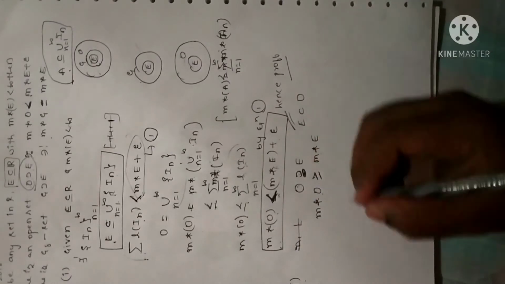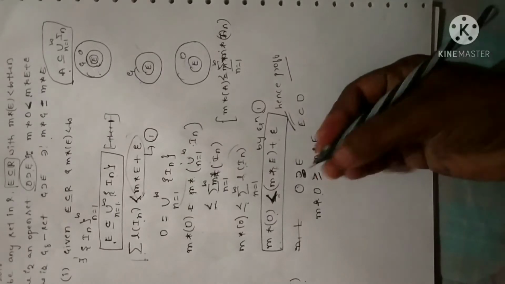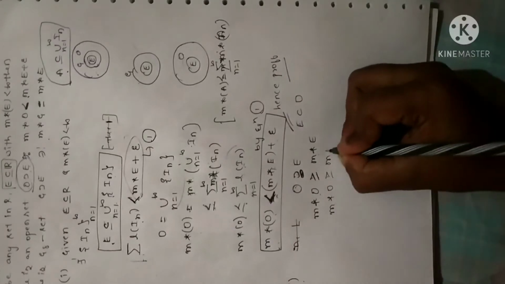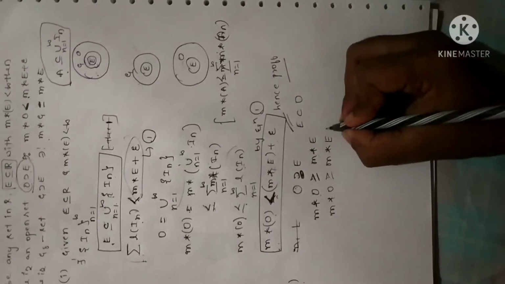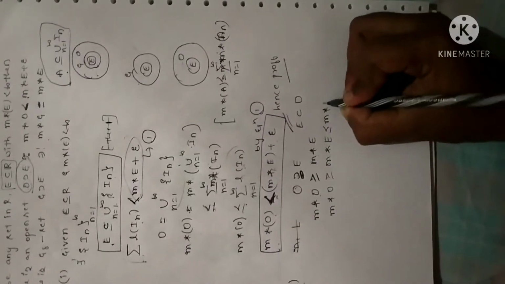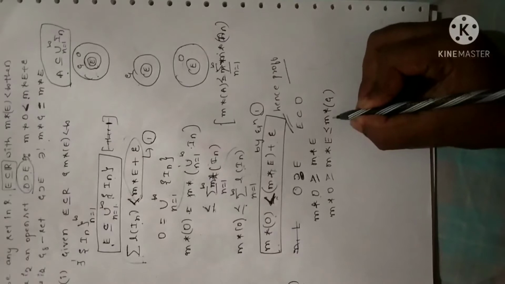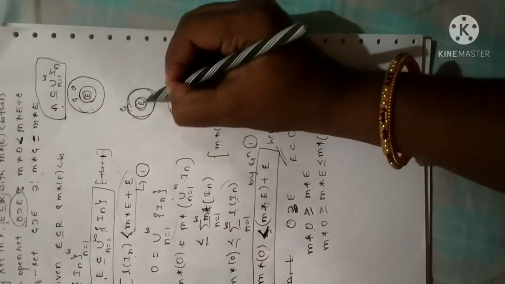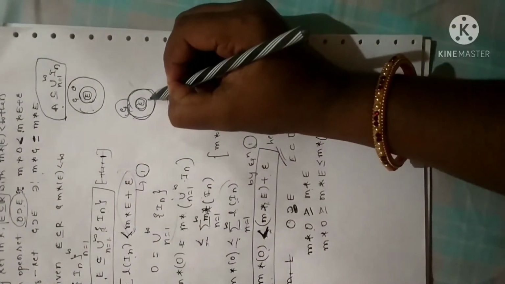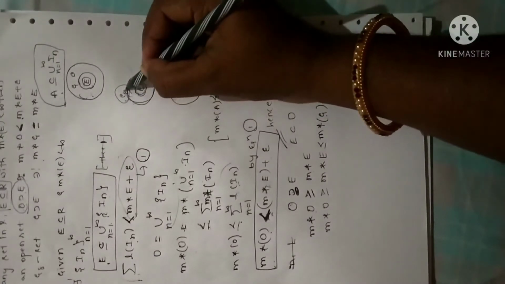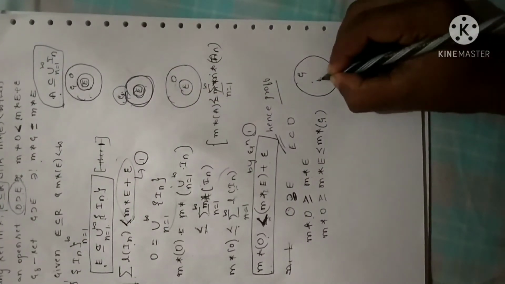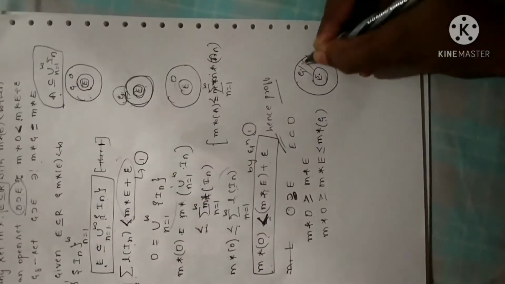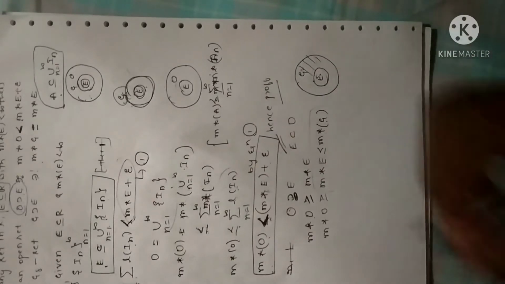Fine. So I have applied measure on both sides. Now I'll just manipulate this equation in such a way that measure of O is greater than or equal to measure of E, which is less than measure of G. Shall I write like this? Why? Because see here, G is a set which contains E. So when you apply measure, measure of this set will be larger than measure of E, because E is contained in G. G is the larger set in which E is there. So measure of this G set is larger than measure of E. Or else I can say measure of E is less than measure of G. So that is why I have written like this.